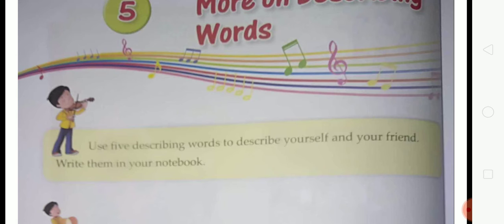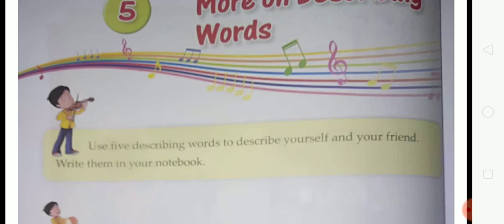Now come to the third quality to describe yourself and your friend. Tall. If you are tall and your friend is short, Ram is a short boy. Then what tells more about yourself? Tall.